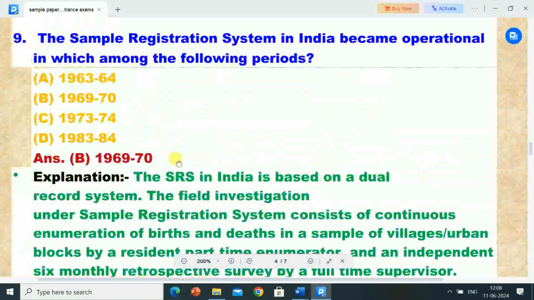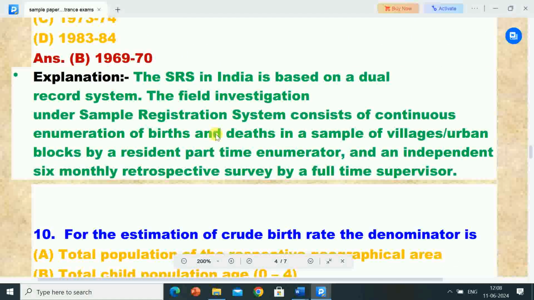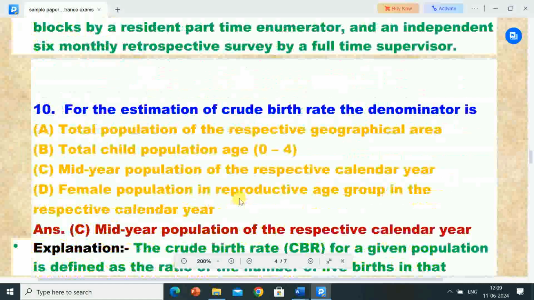Its explanation is, the sample registration system SRS in India is based on a dual record system. The field investigation under sample registration system consists of continuous enumeration of births and deaths in a sample of village or urban blocks by a resident part-time enumerator and an independent 6-monthly retrospective survey by a full-time supervisor.